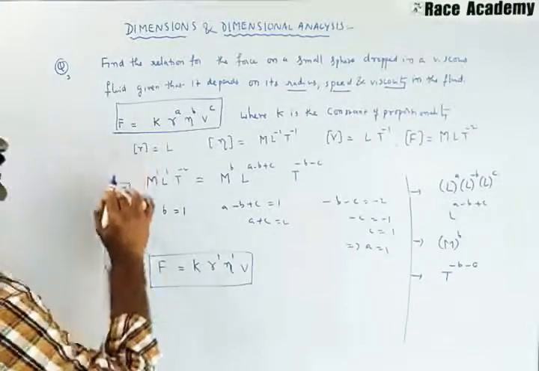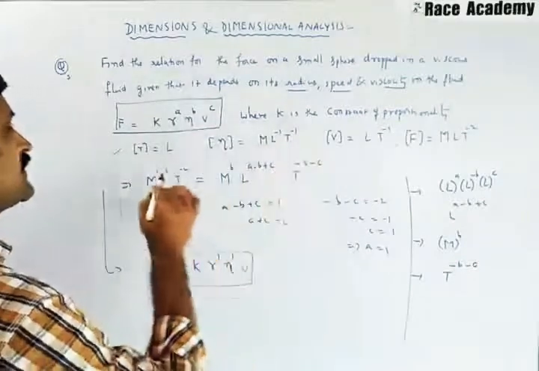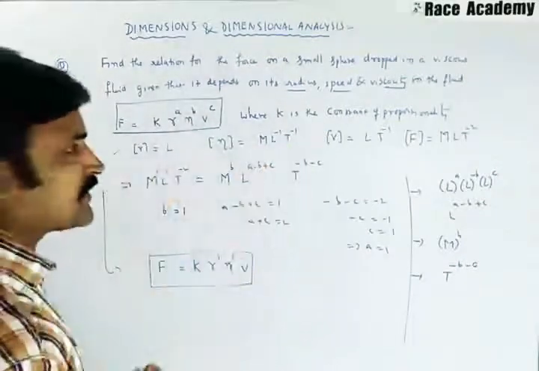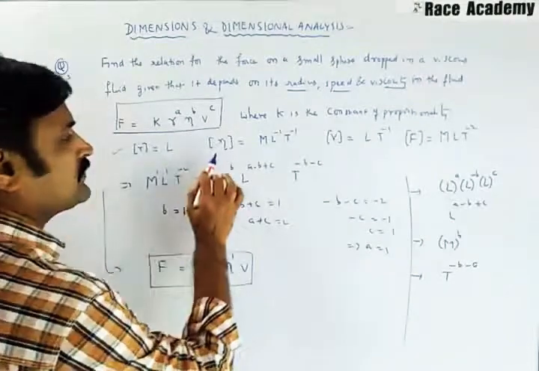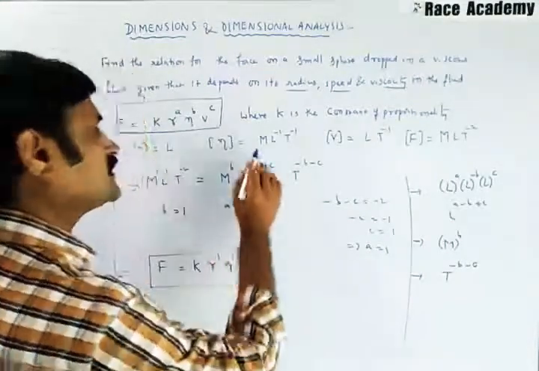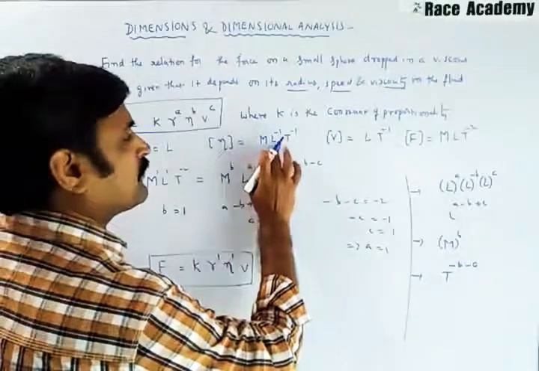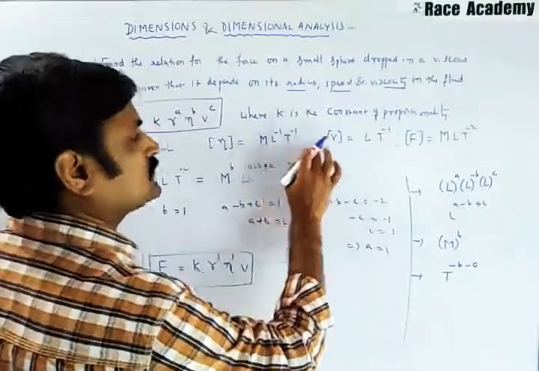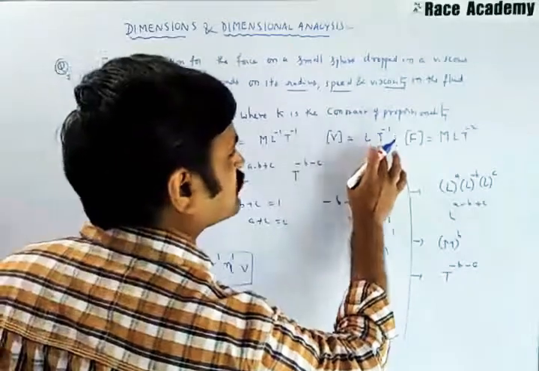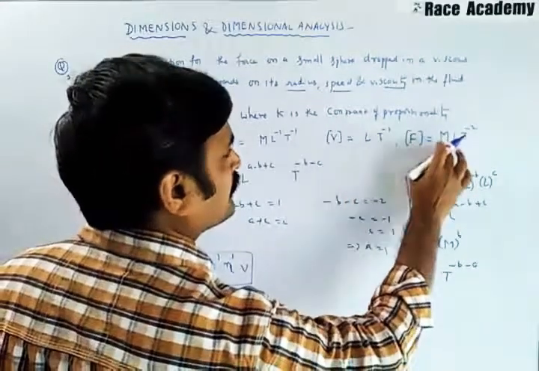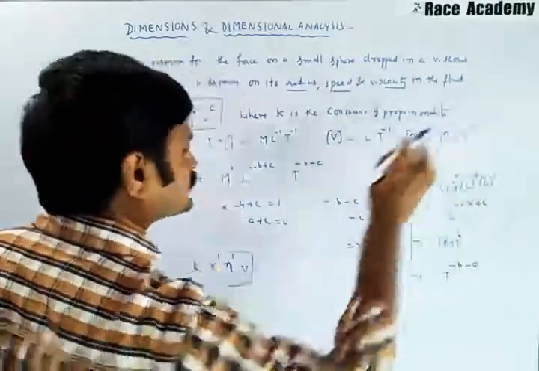For each quantity we have written the physical units. R is length, L^1. Viscosity is M^1 L^-1 T^-1. Velocity is L^1 T^-1. Force is M^1 L^1 T^-2.